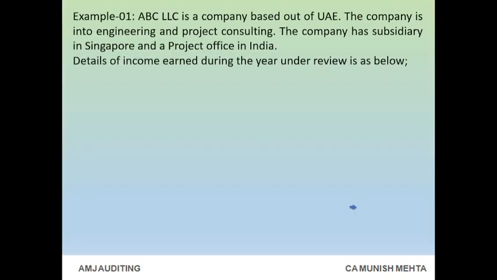Example 01. ABC LLC is a company based out of UAE. The company is into engineering and project consulting. The company has a subsidiary in Singapore and a project office in India. Details of income earned during the year under review is as below.